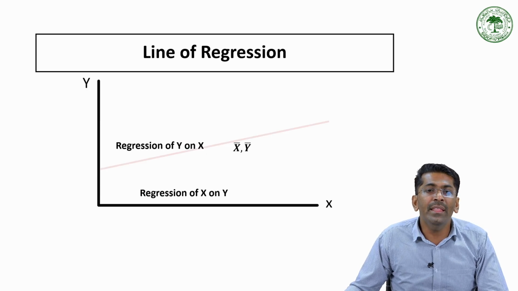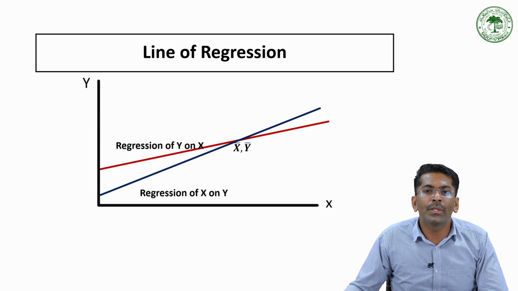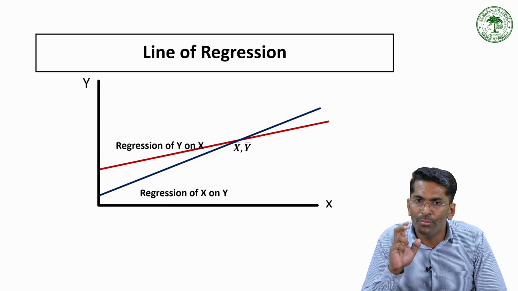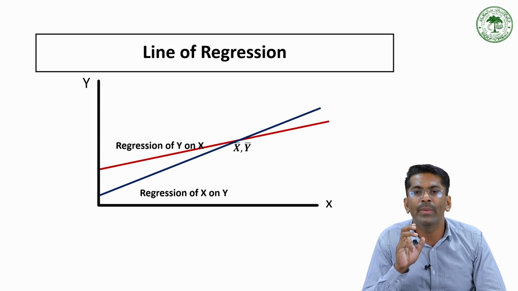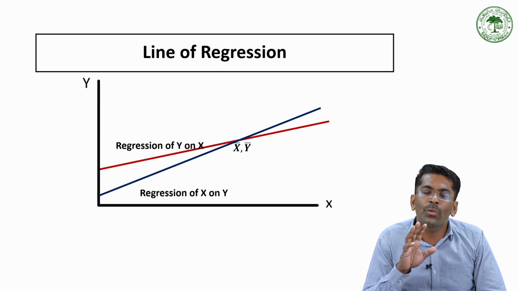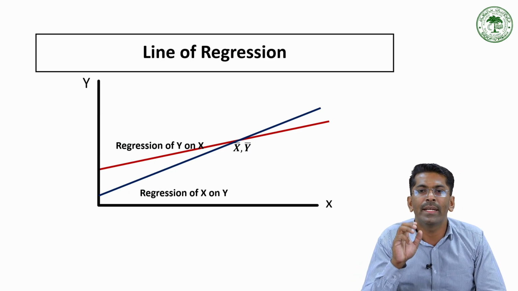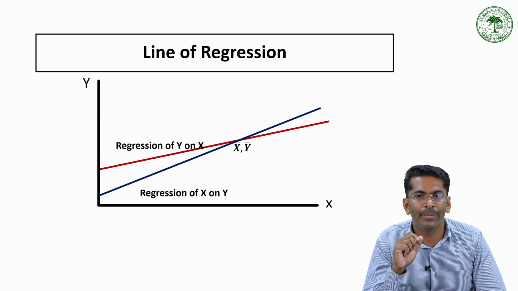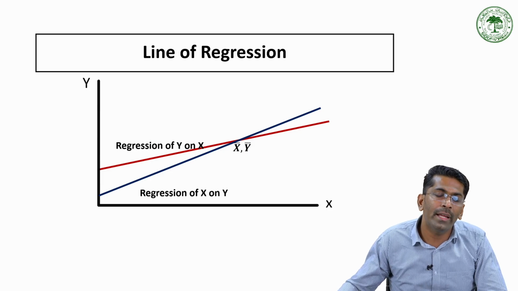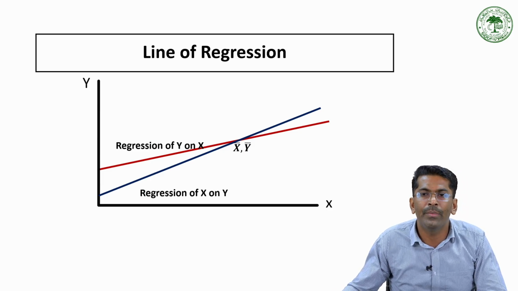See here, in this particular case, we have two regression lines. I am visually representing the two regression lines here. The first one, the red line, represents the regression line of y on x, and this line is used to predict the value of y for a given value of x. It minimizes the sum of squared vertical distances, that is the error term distances, between each point and the line. Similarly, we have the regression line of x on y, which is used to predict the value of x for a given value of y.